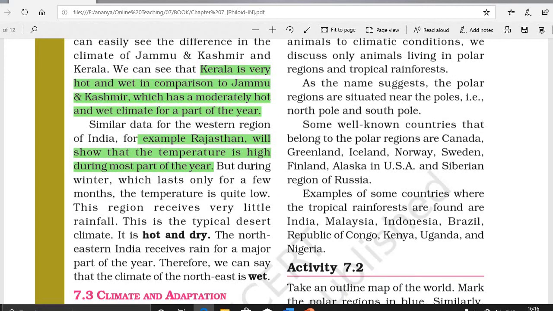The northern region of the Himalayas has a cold and moderately wet climate, for example Kashmir. Let me give some other examples. The plains have a moderately hot and wet climate, that is Uttar Pradesh. The second example is the south. The south has a very hot and wet climate, that is Kerala. The third example is Rajasthan. The western region has a hot and dry climate. And the fourth example is Assam. Northeastern India has a wet climate and receives rain for a major part of the year. So these are the various examples of climate variation in India.